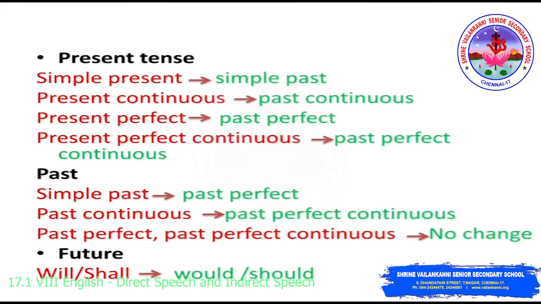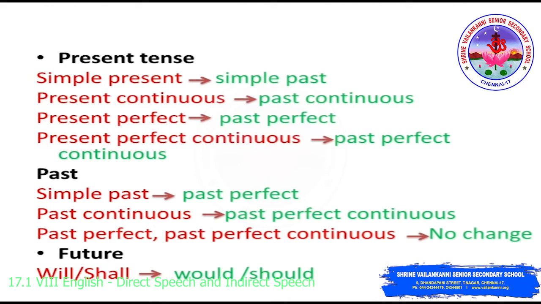Okay? Now, how will you change the tenses? It will happen in the following ways. Now, first, present tense. Simple present tense will be converted to simple past while you are writing a reported speech.